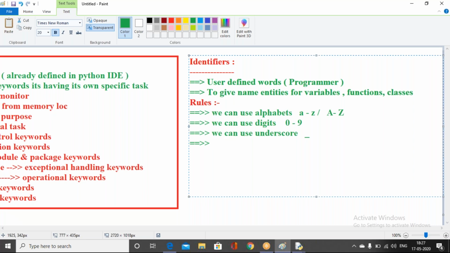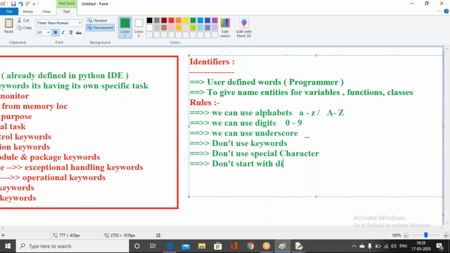Now, whatever rules I tell you next are things you should not do. Don't use keywords. Previously I showed some keywords, right? Those keywords, don't use them. And we have some special characters apart from digits and underscore. The remaining special characters, don't use them. And last but not least, we can use digits, but don't start with a digit. We need to remember that.